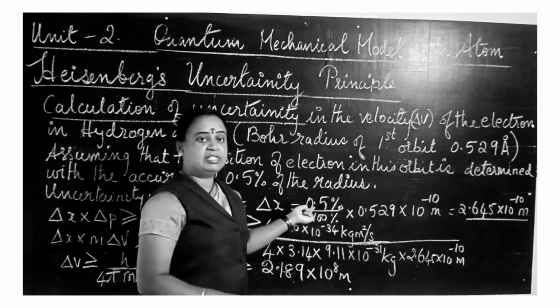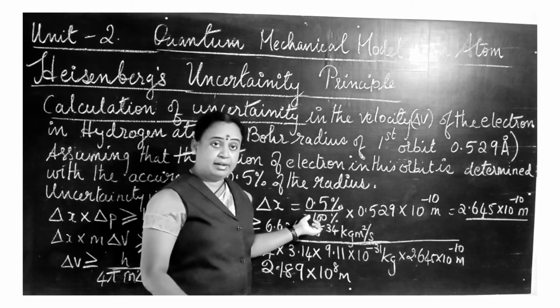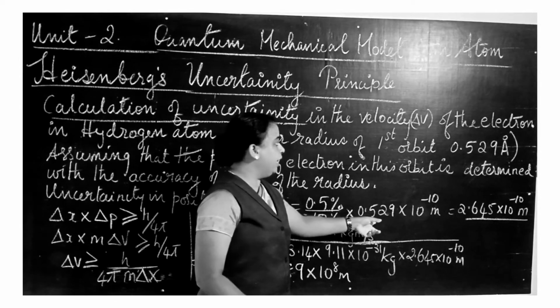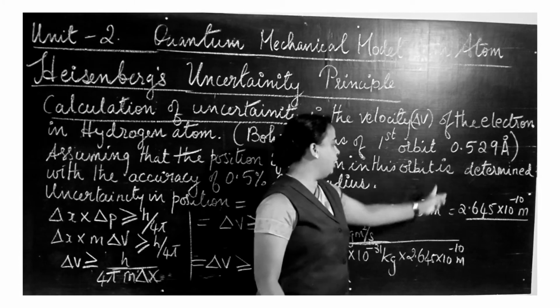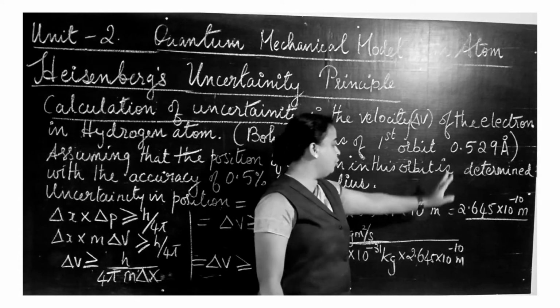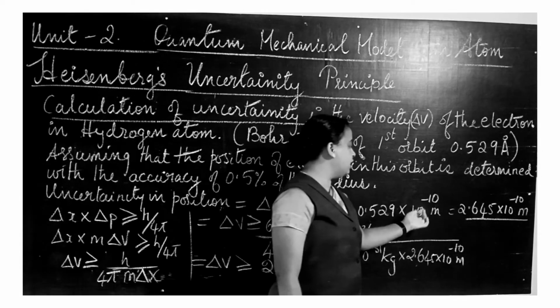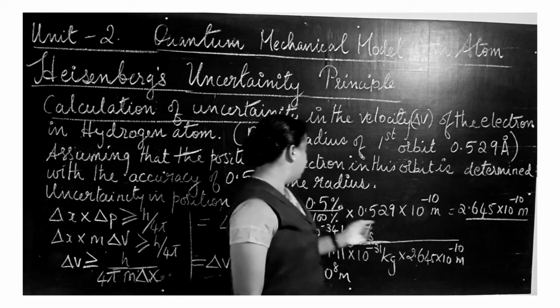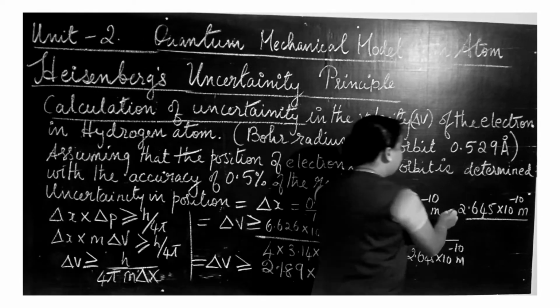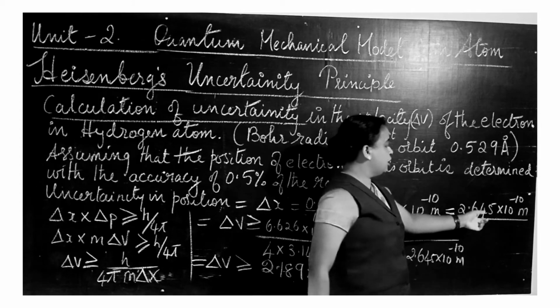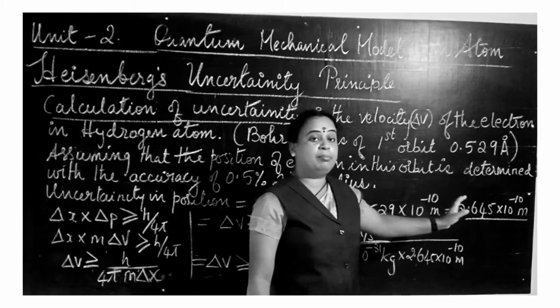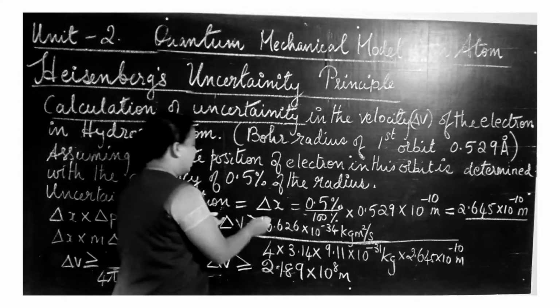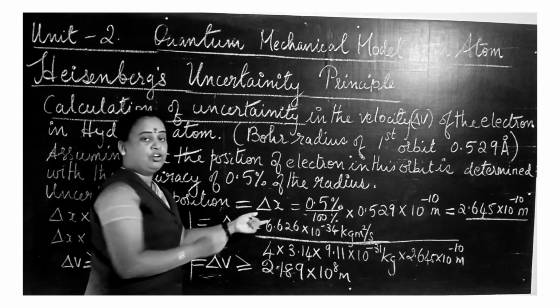So 0.5 divided by 100 into the radius. The radius is 0.529 angstrom, and the angstrom unit in meters is 10 to the power minus 10 meter. After multiplying, you get 2.645 into 10 to the power minus 10 meter. That is the uncertainty of the position of the electron.